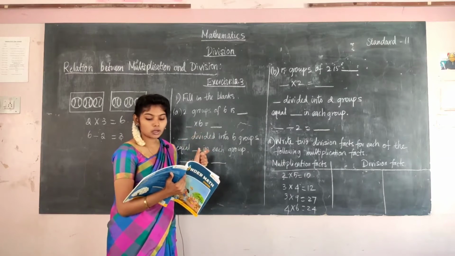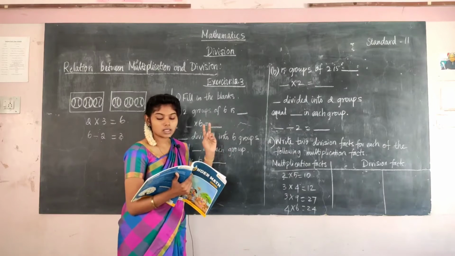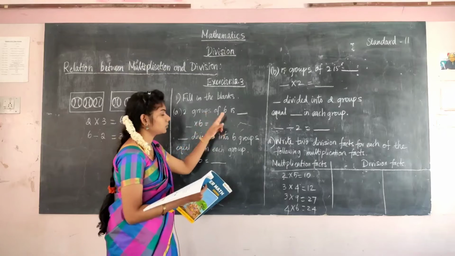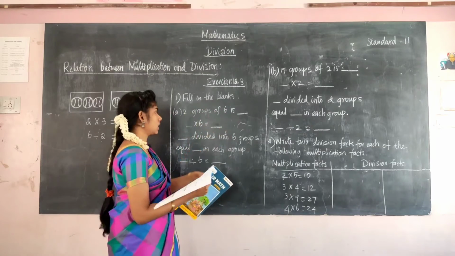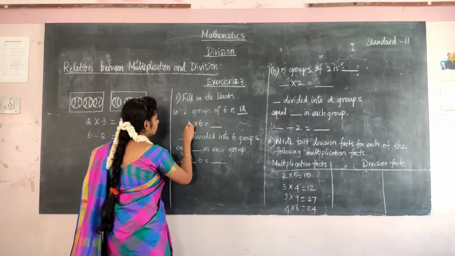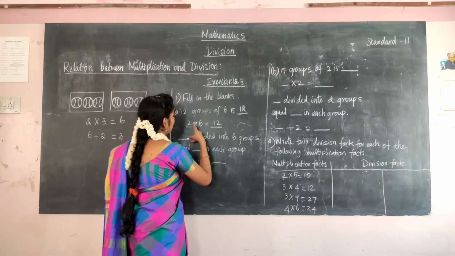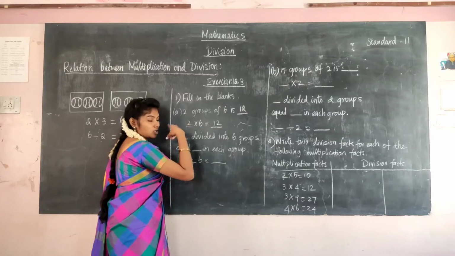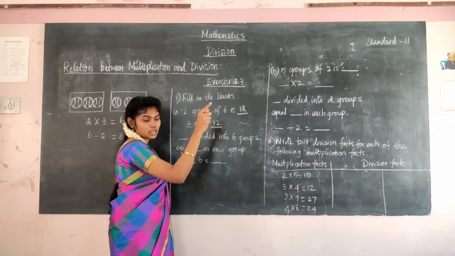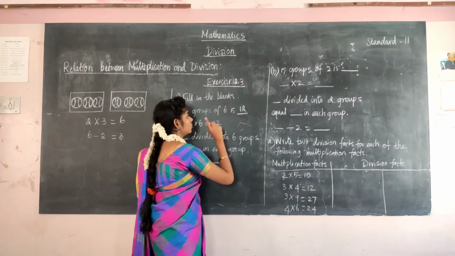So totally 2 groups, and in each group 6 butterflies. 2 groups of 6 means 2 sixes are 12. Just do the multiplication and you can find the answer. There are 2 groups of 6 butterflies, which is equal to 12.